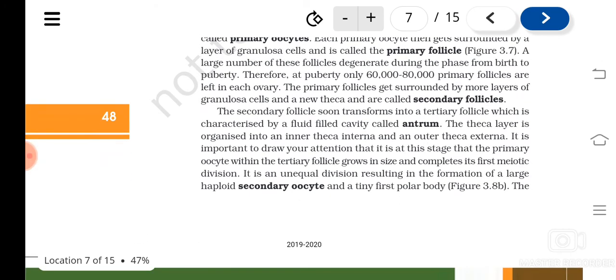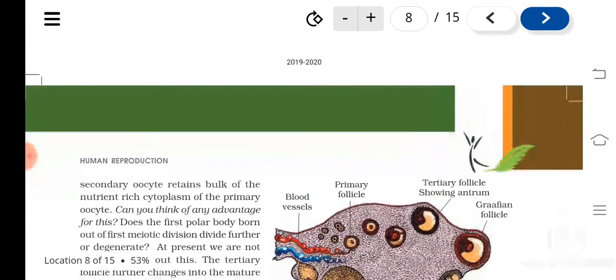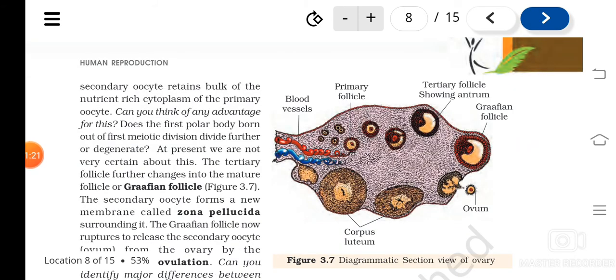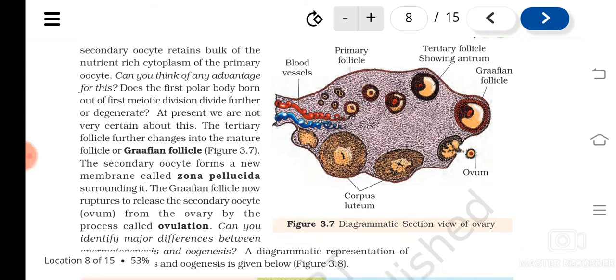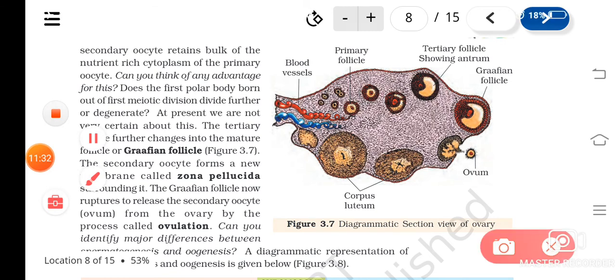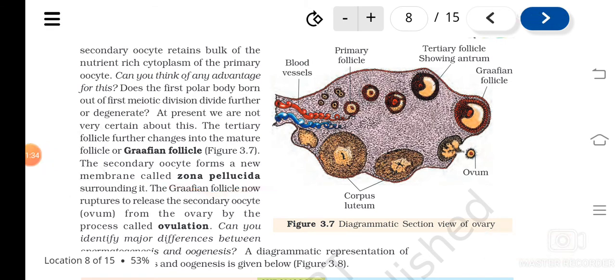What is the speciality? The cells formed are unequal in size, one with a large cytoplasm. Both will be haploid, and the one with most of the cytoplasm is known as the secondary oocyte, and the other one with less cytoplasm is known as the polar body, the first polar body. The tertiary follicles change into Graafian follicles, and the oocyte inside will develop a new membrane known as zona pellucida. Understood?